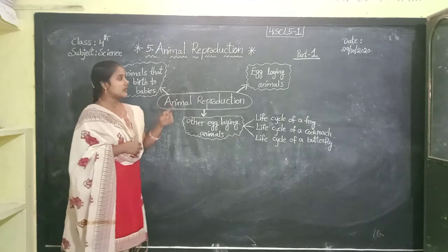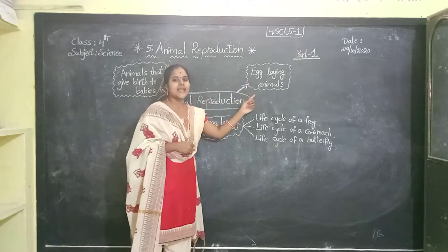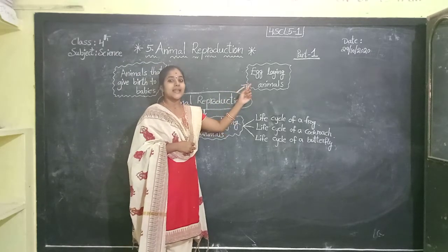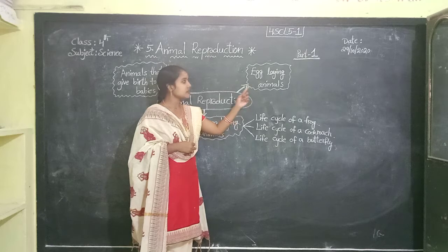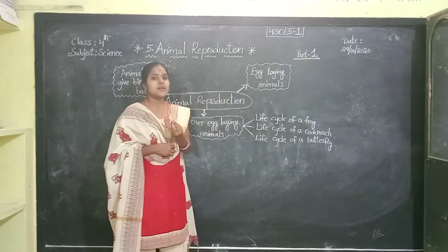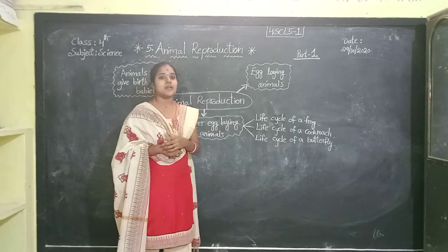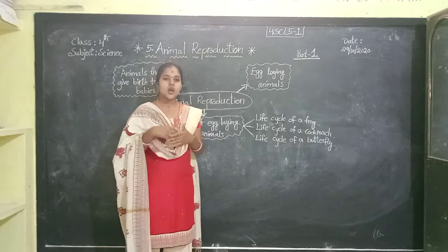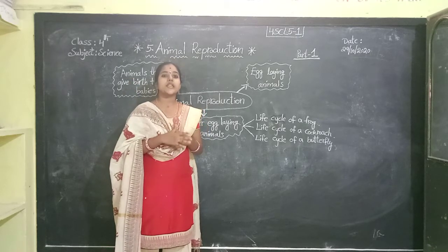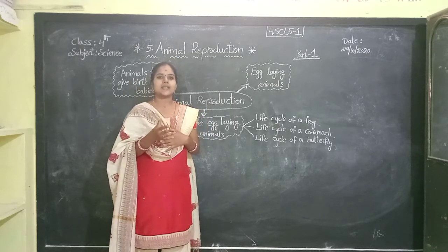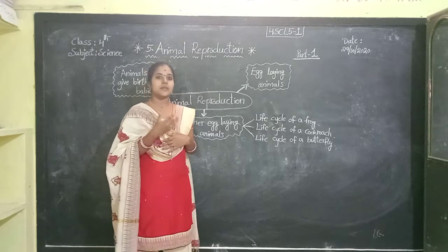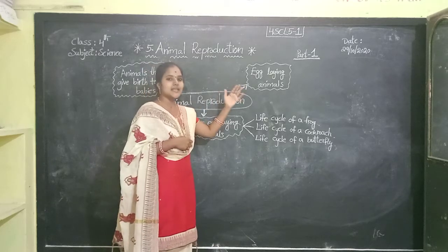Next one, we will learn about egg-laying animals. What is this, children? Egg-laying animals. In that, some animals are egg-laying animals. Some animals do not produce their own kind directly. They produce their babies by laying eggs.